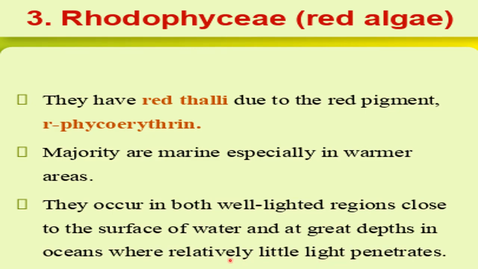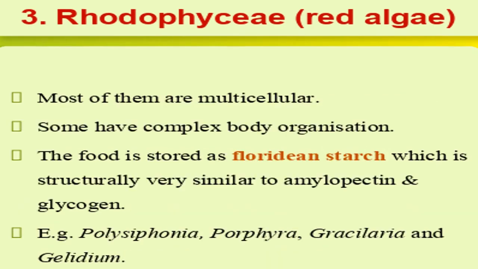But that specific light, very little light which can penetrate the deep oceans, is suitable for the growth of red algae. After that, most of these algae are multicellular. Unicellular forms are not found here. These are mostly multicellular. Some have complex body organization. Body organization is of complex type.